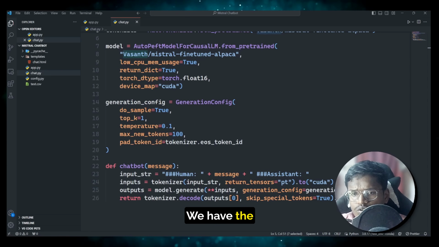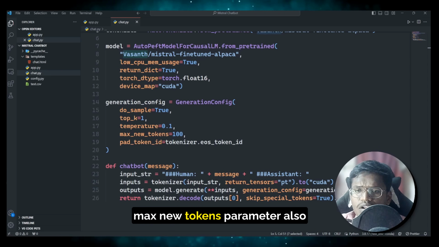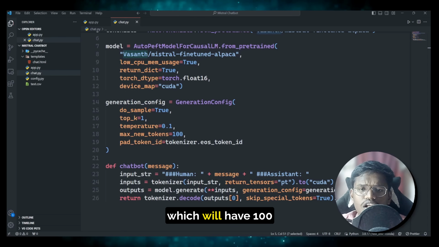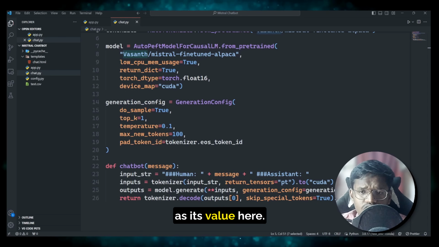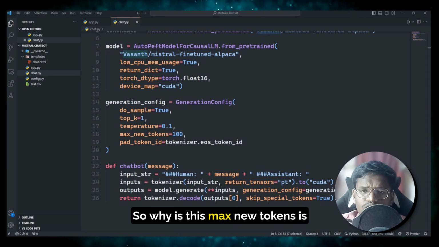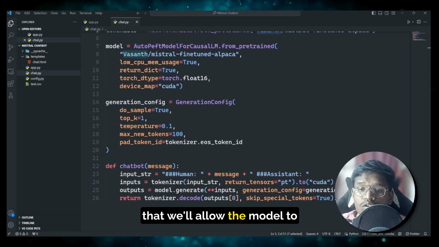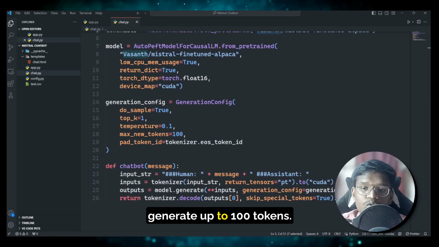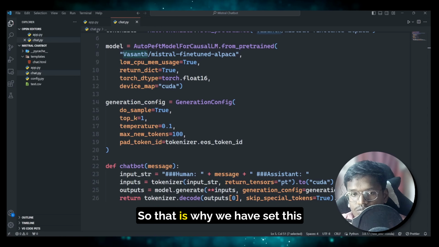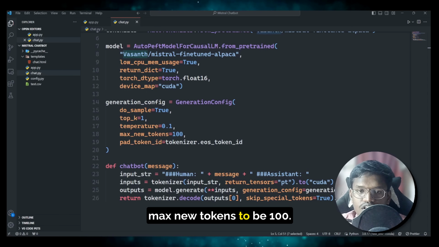We have the max_new_tokens parameter also, which will have 100 as its value here. So why is this max_new_tokens? It will allow the model to generate up to 100 tokens. Okay, so that is why we have set this max_new_tokens to be 100.